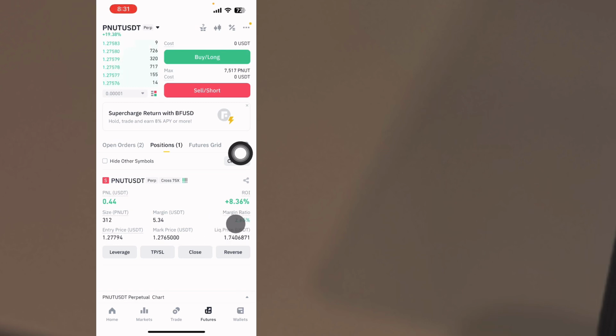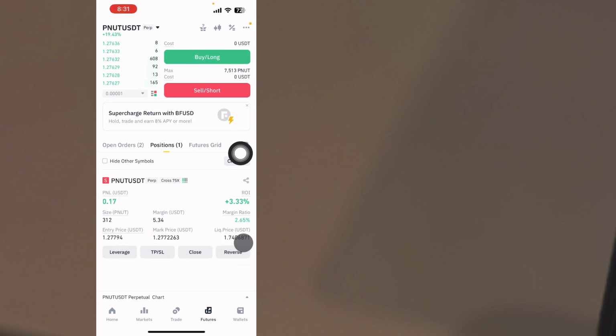So before you enter a trade, always check your margin ratio. If you take the trade and your margin ratio is 10%, just click on close here. You close the trade and take it again. That means you have over leveraged. But if your margin ratio is less than 5%, you can see my margin ratio is 2%. So we have our marked price. The marked price is where the market is currently at. Here is the marked price.